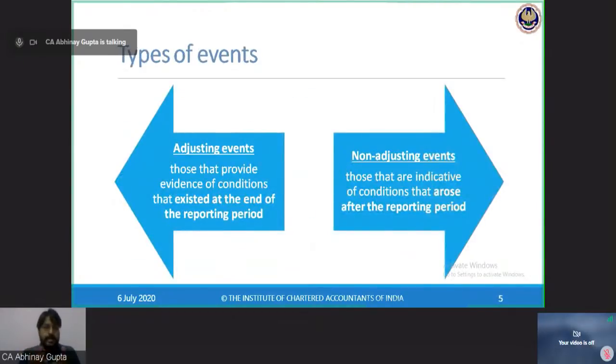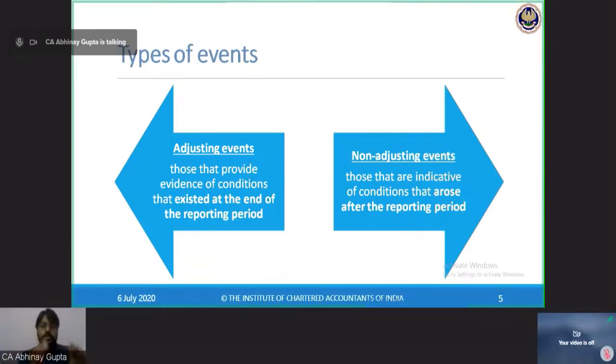Now, as I mentioned, there are two types of events, adjusting events and non-adjusting events. Adjusting events are those that provide evidence of conditions that existed at the date of the reporting period. First of all, we have understood events after reporting period, that is events occurring between the end of the reporting period and approval of the accounts. Now, these events are classified into two categories, adjusting events and non-adjusting events.